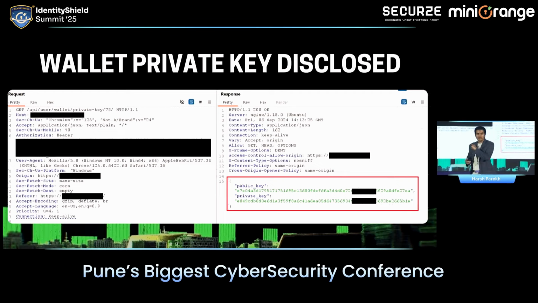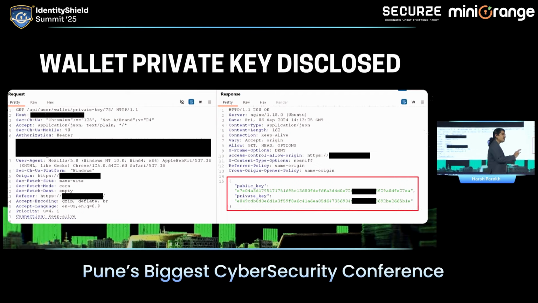This is a live wallet. This is a wallet that we were testing in our company, and we identified a vulnerability. On changing the ID 78 to 79, we were able to retrieve the public and private key of another user. This is a classic example of broken access control, or an IDOR, which is commonly found in the Web2 ecosystem. The same threat is also found in this application, and your private key is breached.